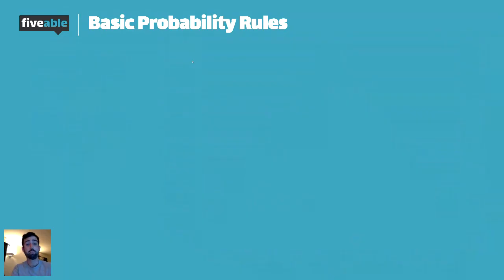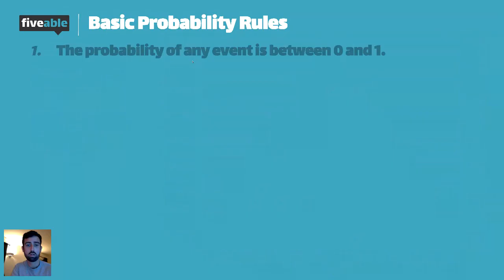Here are some basic probability rules. First, the probability of any event is always between 0 and 1. So when coaches or teachers or parents tell you to give 110%, that's literally impossible. The most you can give is 100%. Or if you're 100% sure of something, you are absolutely sure. You cannot be 110% sure. You cannot be 140% sure. You always have to be between 0% and 100%. 100% means something is happening, 0% means it's not happening.